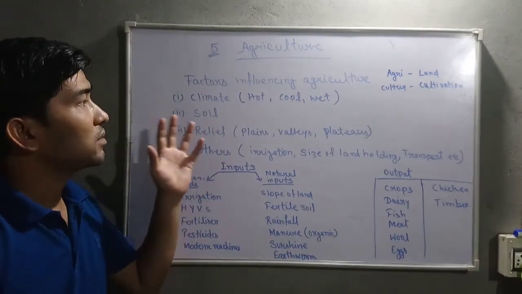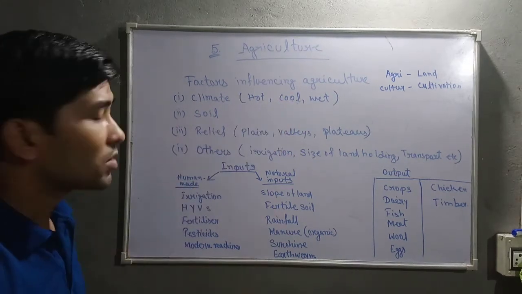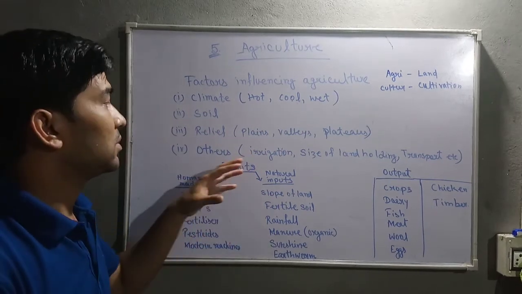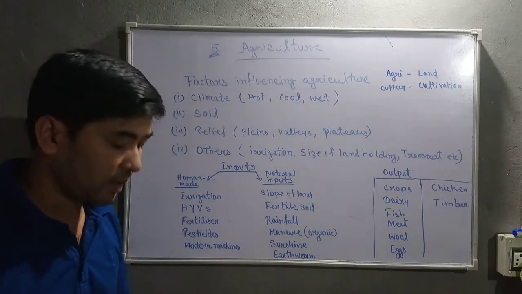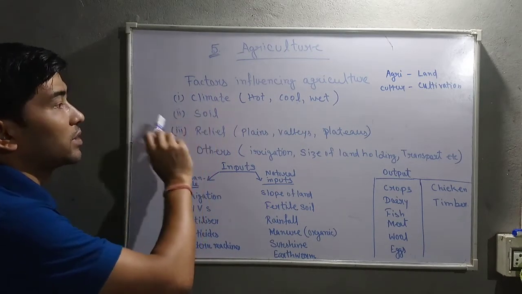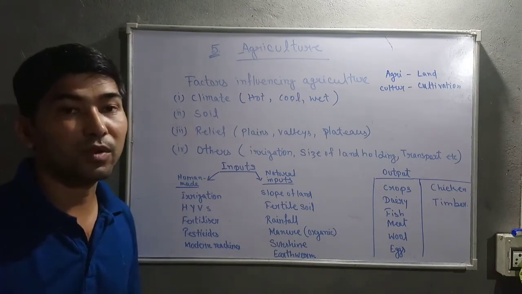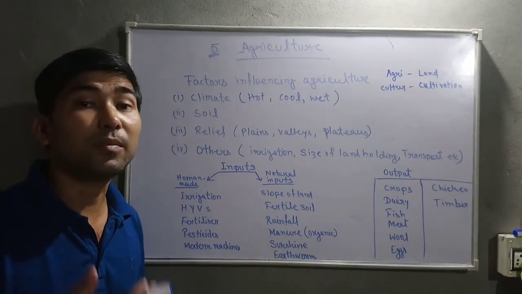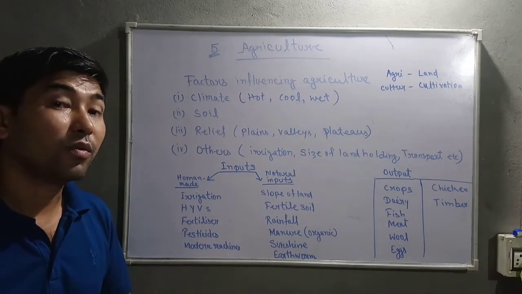Now let's see the factors influencing agriculture. So what are the factors needed to improve our agriculture, or if these things were not there, then we will not be able to do agriculture. The first factor is climate. Climate must be hot for some crops, must be cool for some crops, and sometimes it should be wet for some crops like rice. So certain crops need hot and wet climate.